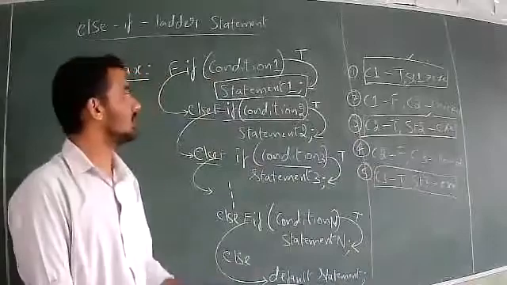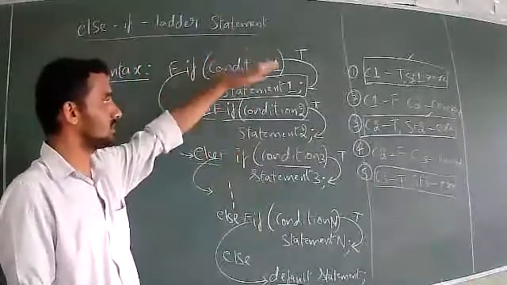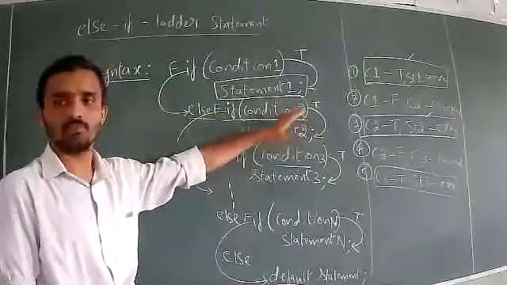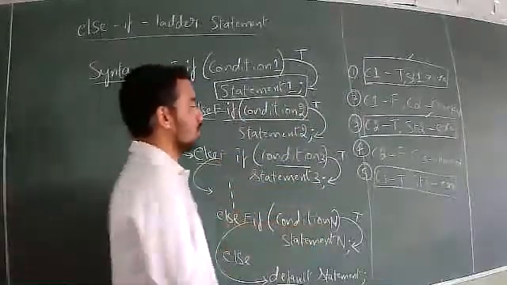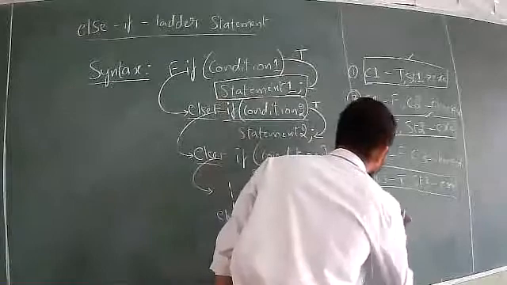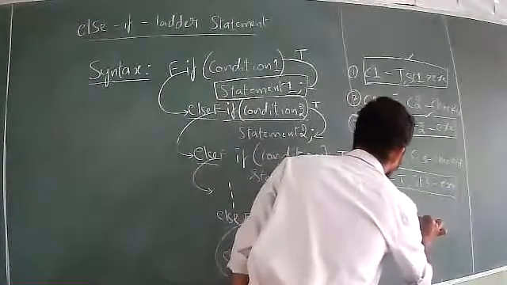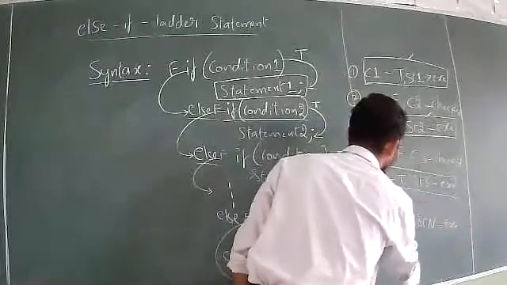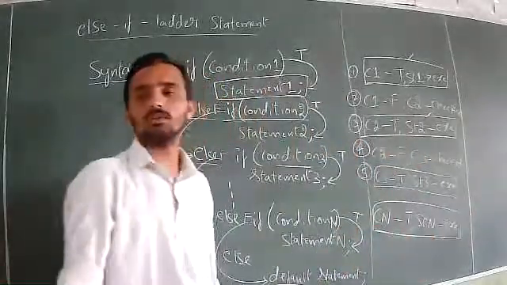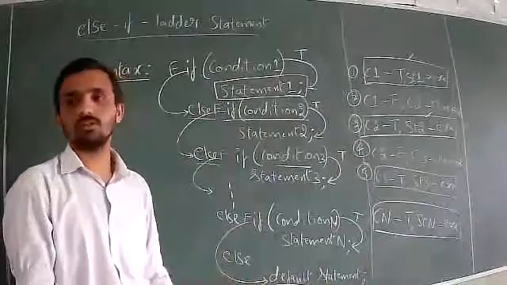It keeps telling: condition 1 is false, condition 2 is false, condition 3 is false. It keeps on checking all the conditions till the nth condition. Once it comes to the nth condition, if Cn is true, statement n is executed. There also it stops. That means further it cannot check.